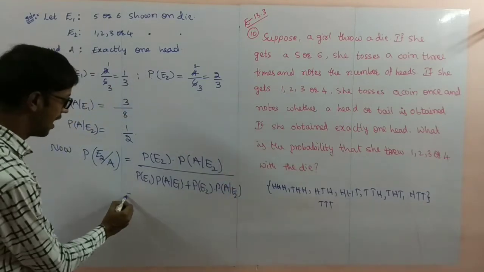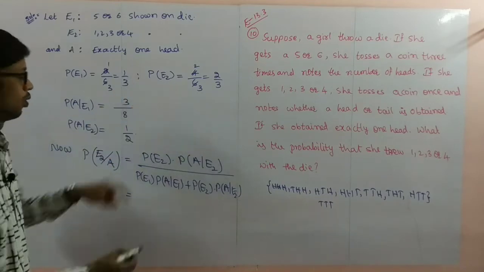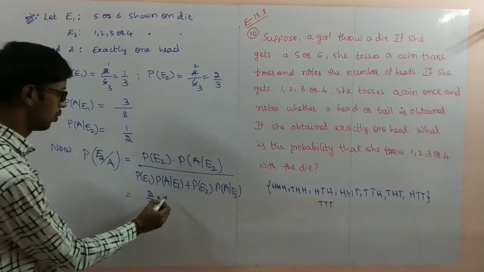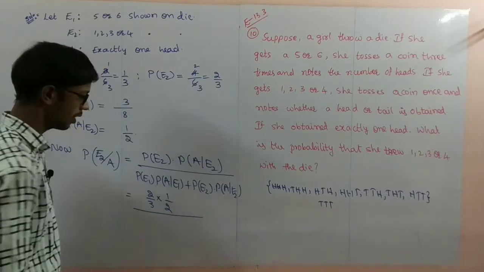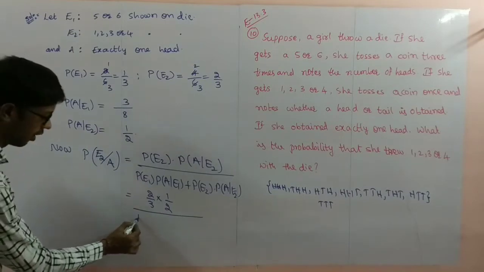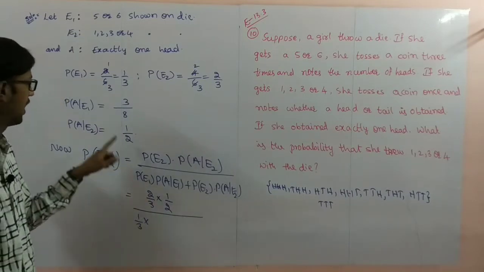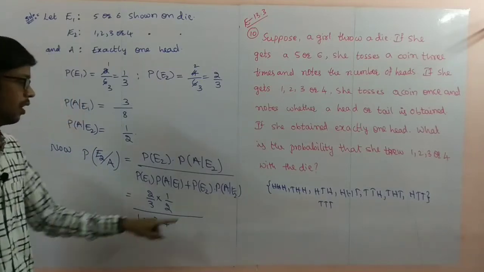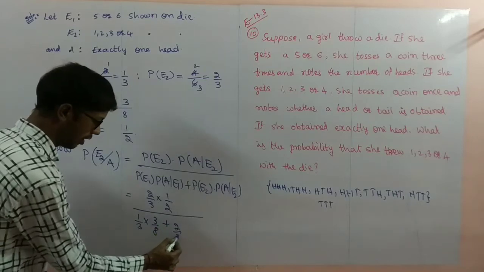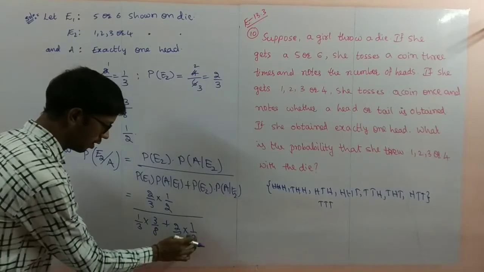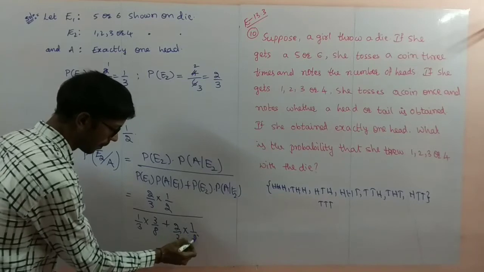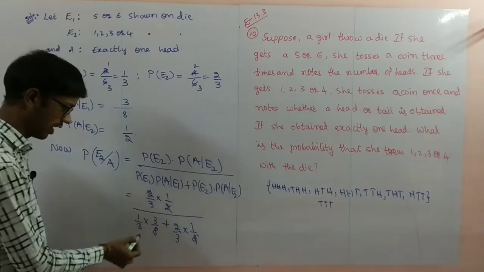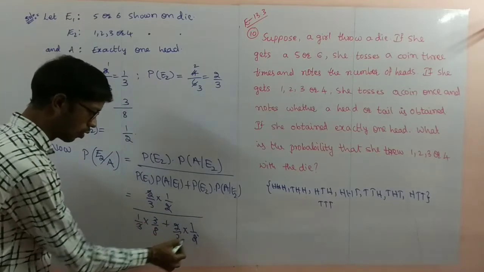So now substitute all the values here. P of E2 is 2 by 3 into P of A by E2 1 by 2, divided by P of E1 1 by 3 into P of A by E1 3 by 8 plus P of E2 2 by 3 into 1 by 2. Now, are there any cancellations? 2 gets cancelled, 3 gets cancelled, 2 gets cancelled.